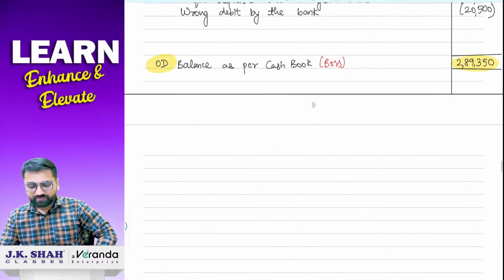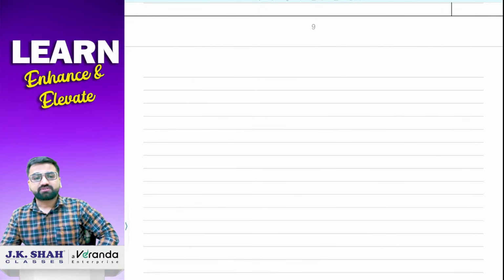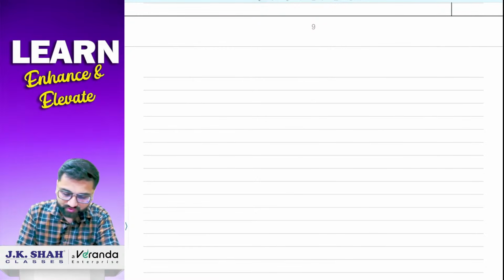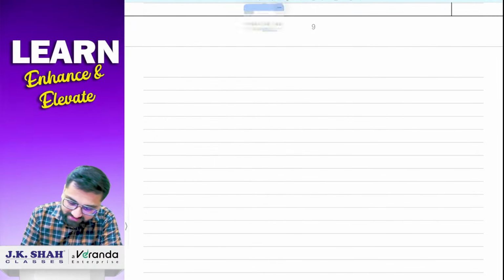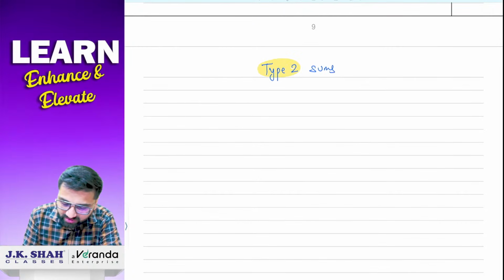Okay, now we are going to start with your type 2. Let's give the heading that we are going to start with our type 2 sums. Now, what exactly are these type 2 sums?